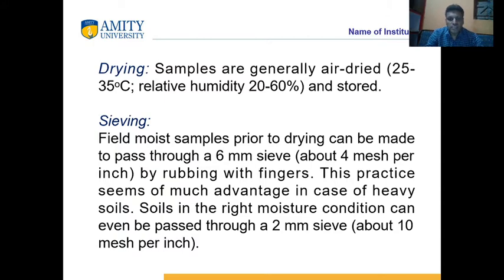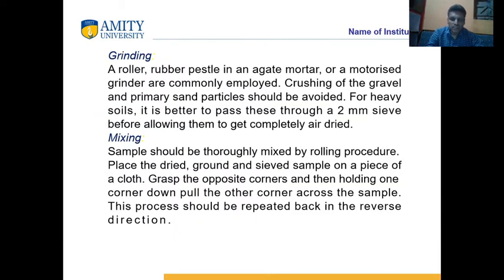Final sieving is done through a 2 millimeter sieve, that is also called 10 mesh per inch. Grinding: some wooden materials are used to break down and crush the soil, and final sieving is done through a 2 millimeter sieve. Mixing is very important.